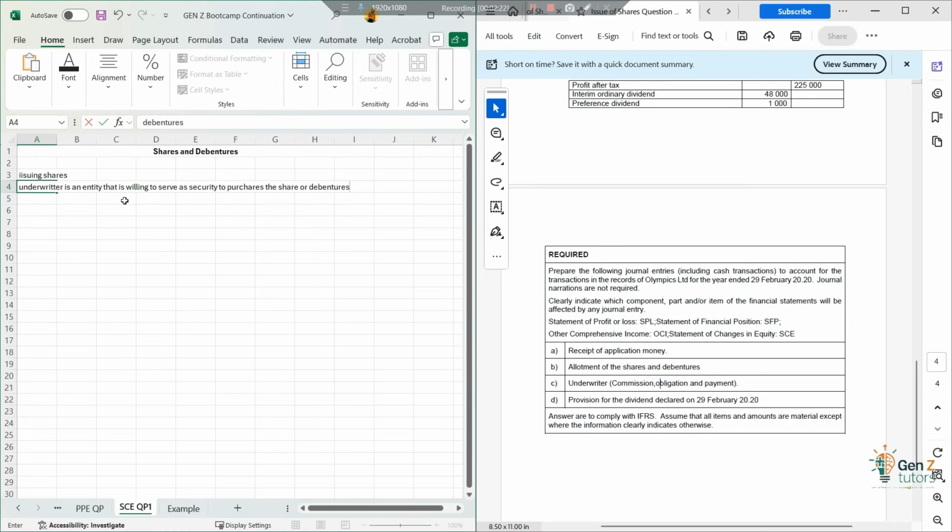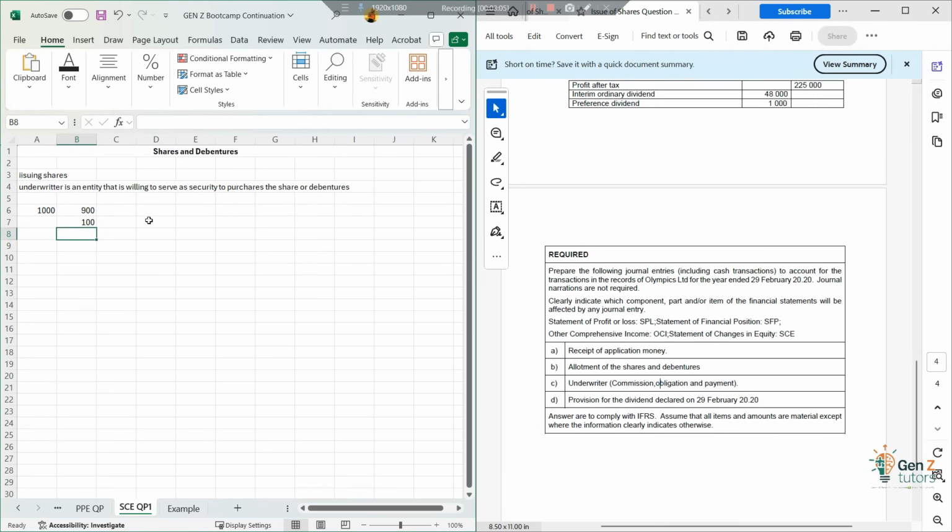We go to the underwriter and talk to them, and they will say, fine, whatever shares we are issuing, let's say 1,000 shares, they are willing to secure these 1,000 shares. So if the public subscribes to, let's say, 900 of the shares, the underwriter will be willing to pay for the remaining 100 shares, or debentures or preference shares, whatever it might be, right?